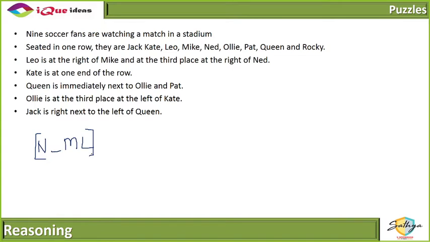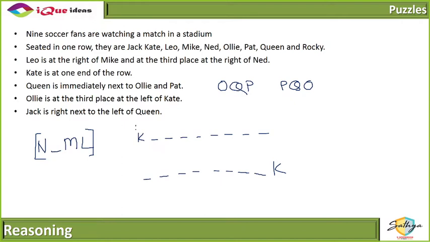Okay. We know that K is at one end of the row. So either K and 8 more people, or 8 people and then K, because which end we do not know as of now. Q is immediately next to O and P. So Q is immediately next to O and P. It could be OQP or it could be PQO. It says O is third place to the left of K.